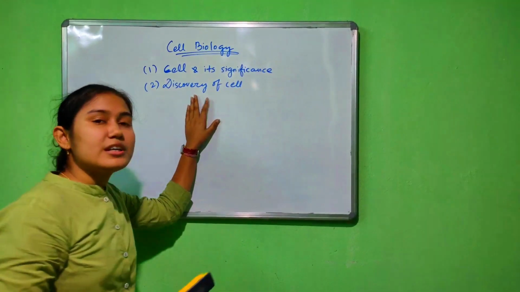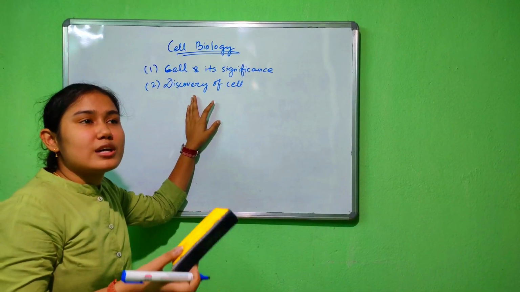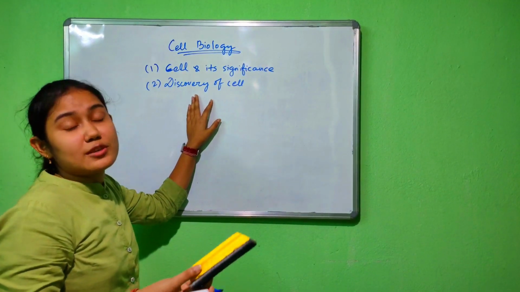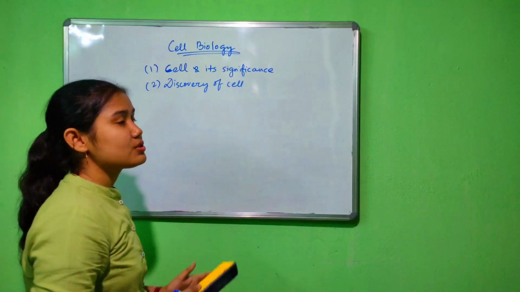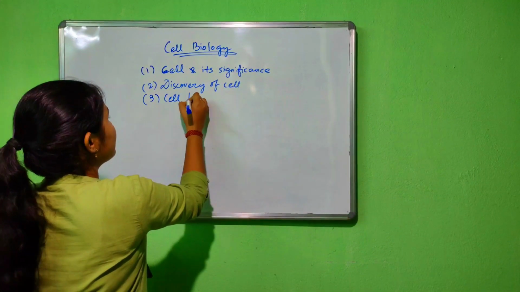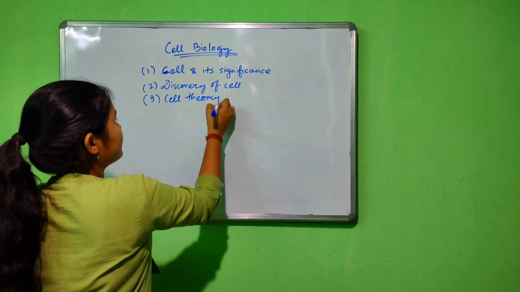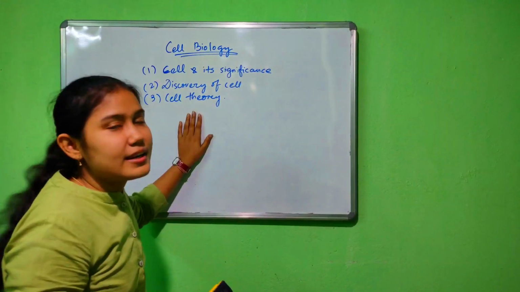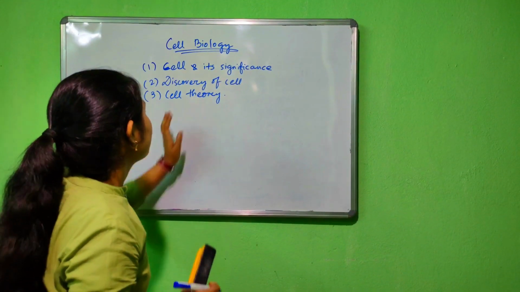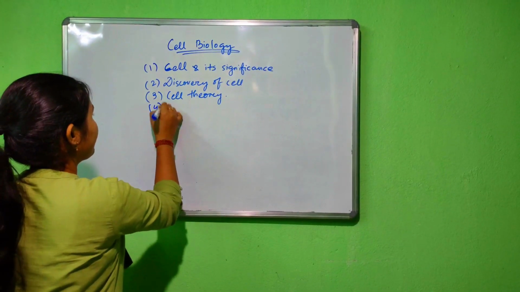In this chapter we will learn how cells are discovered, how cells are formed, and what is the evolution of cell, who are the scientists who discovered the cells. Then we will learn about the cell theory. After the discovery of cells, there are some scientists who gave the cell theory. So we are going to teach that.